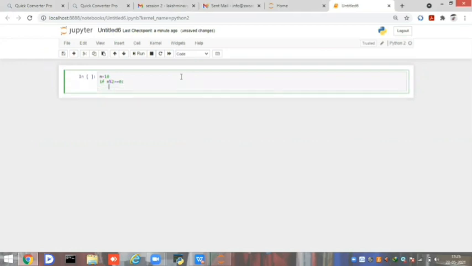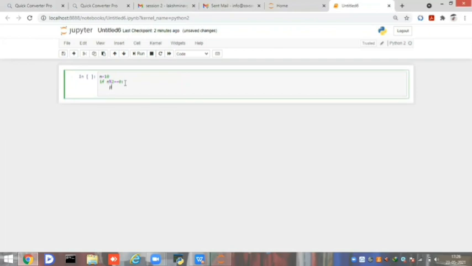So indentation is the one which we follow in a particular format. Whenever you use loops or conditions, you need one tab space, either in loops or in if else conditions. So once I am done with if n mod 2 equal to 0 and colon, when I give enter, it automatically takes the tab space.